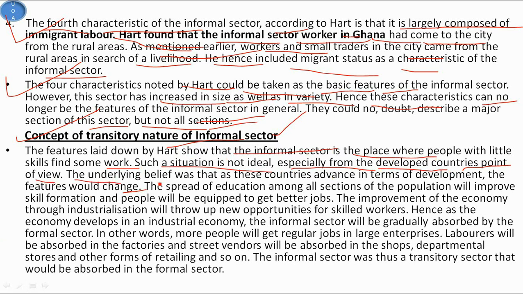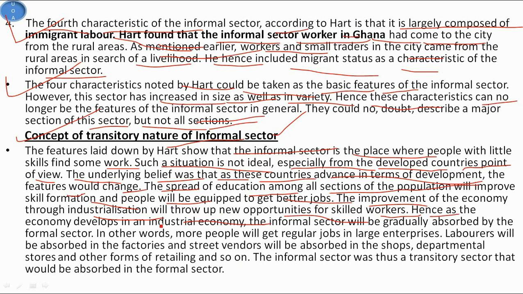The underlying belief was that as these countries advance in terms of development, the features would change, so the spread of education among all sections of the population will improve skill formation and people will be equipped to get better jobs. The improvement of the economy through industrialization will throw up new opportunities for skilled workers.